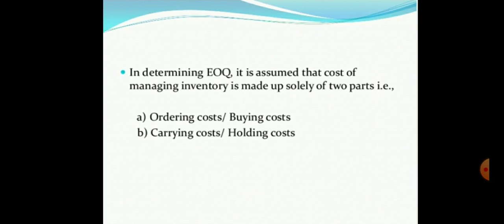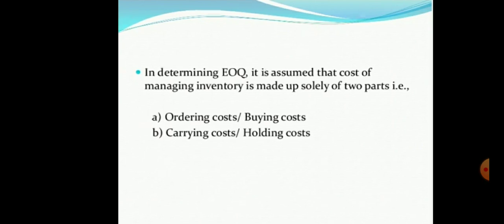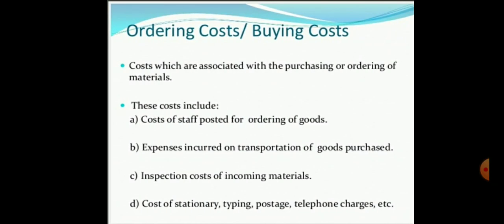In determining the EOQ, it is assumed that the cost of managing inventory is made up of solely two parts, that is ordering cost and carrying cost. Ordering cost is also called buying cost, and carrying cost is nothing but a holding cost. Ordering cost, or buying cost, is the cost incurred in ordering inventory from suppliers, excluding the cost of purchase, such as delivery cost or order processing cost.